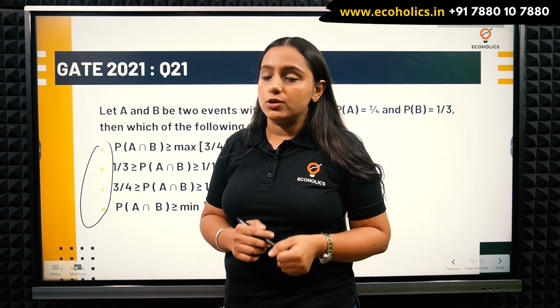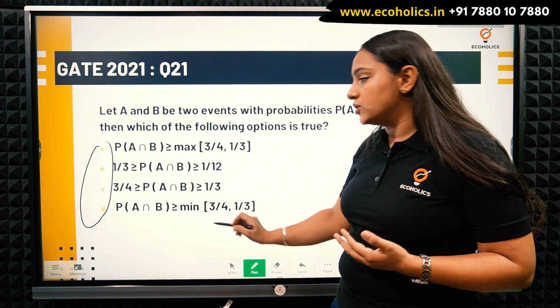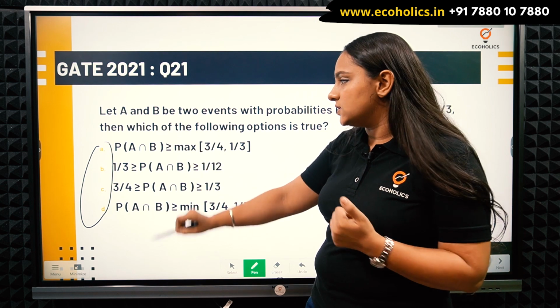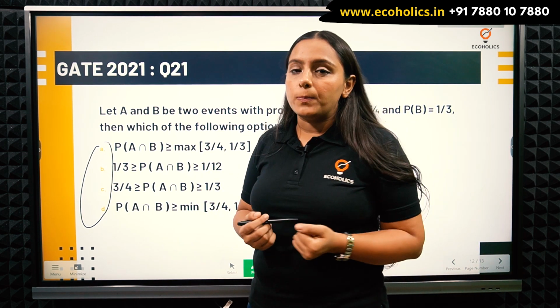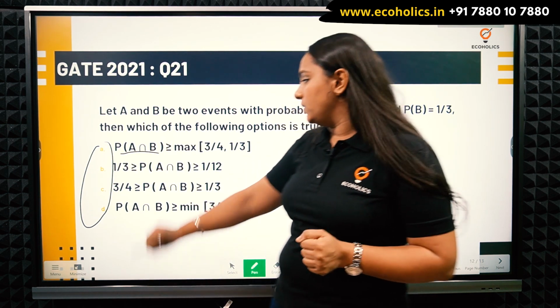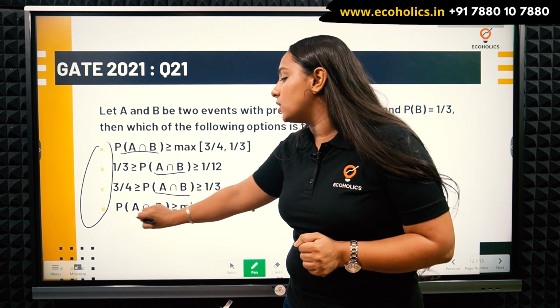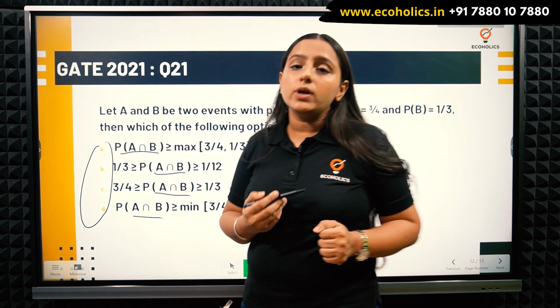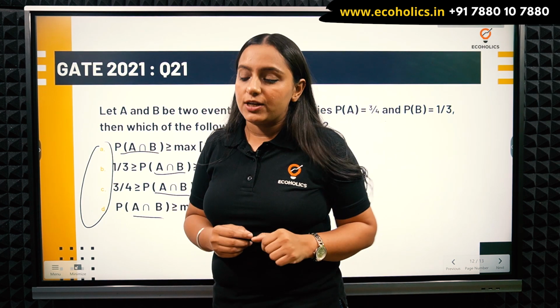What I can observe in all the 4 options is that they are talking about probability A intersection B. So they want us to work on finding the probability of A intersection B.